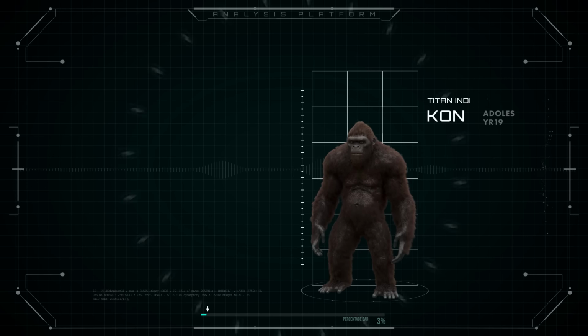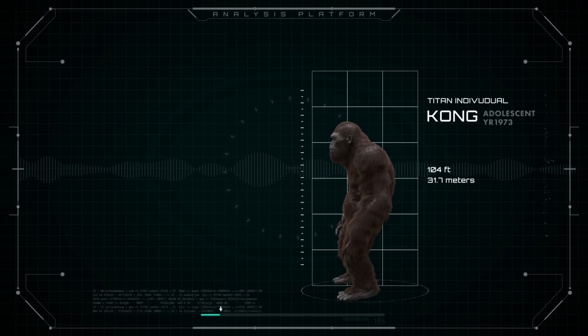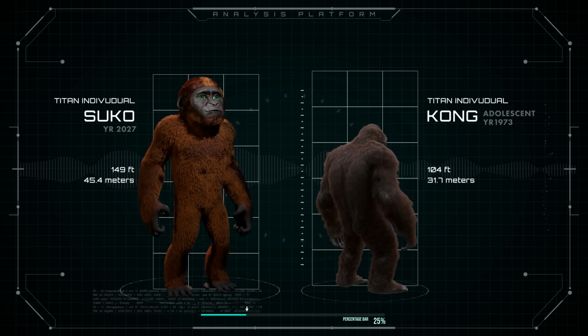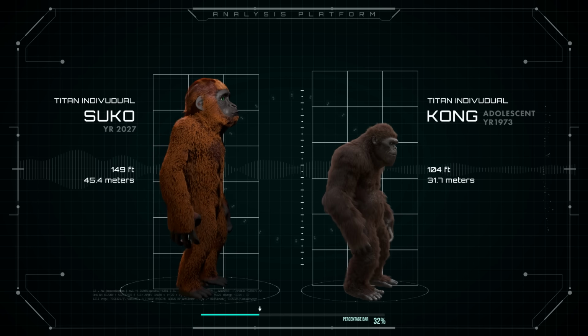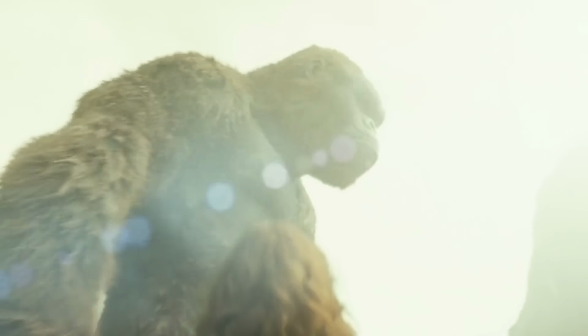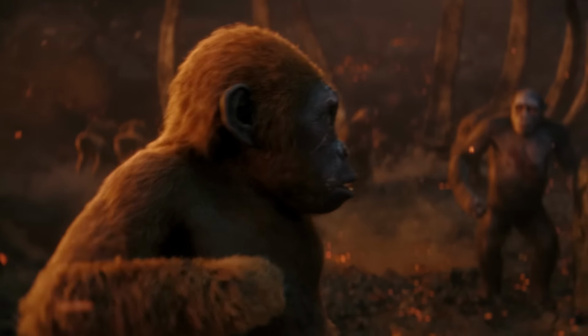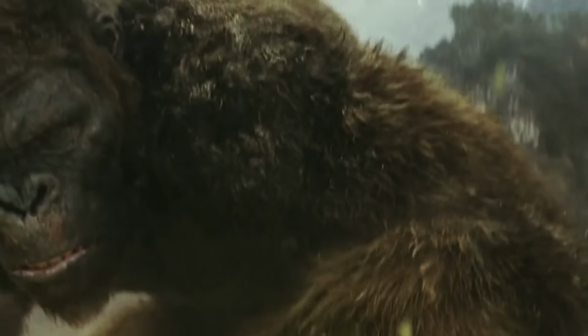The task for today is to explain why the adolescent Kong from the film Kong: Skull Island is smaller in stature than Suko, an infant. Yes, if this is your first time hearing this fact, this may sound a little bizarre. How is an infant taller in stature than a teenager?